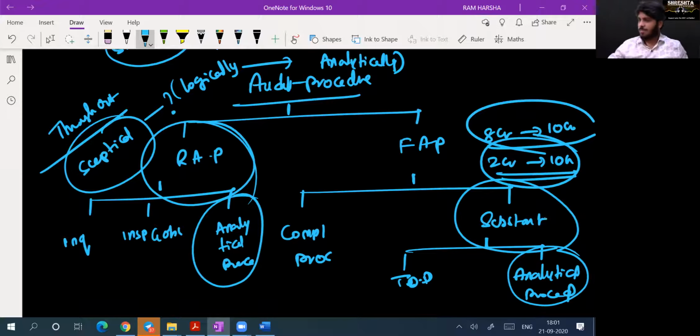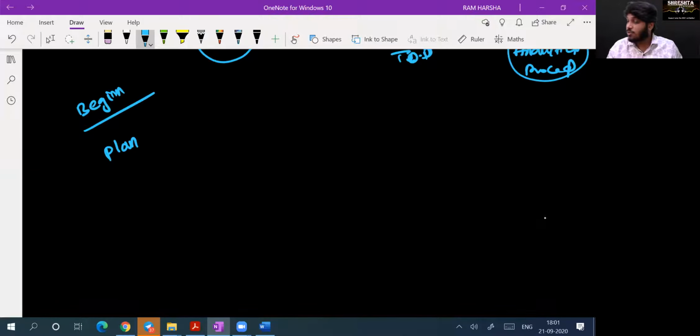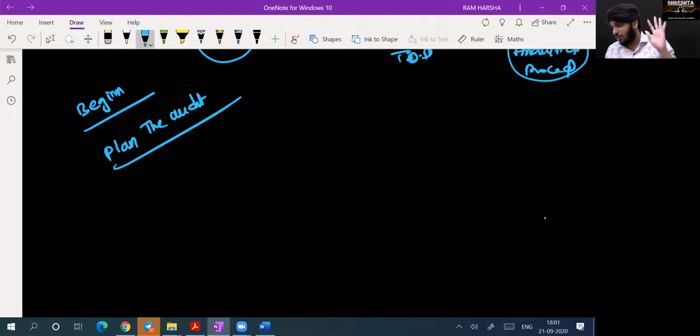Another example I'll take. Suppose I will do analytical procedure at the beginning of the audit, during the audit, and at the end of the audit. Nothing but throughout the audit, analytical procedures will be done. At the beginning, I will think analytically in order to plan my audit. That is the purpose of analytical procedure at the beginning of the audit: plan the audit.